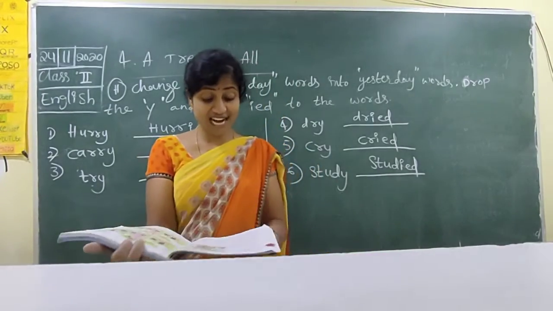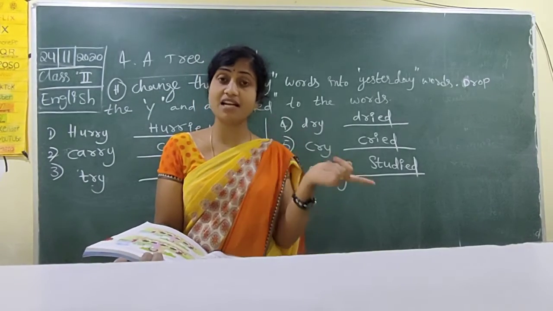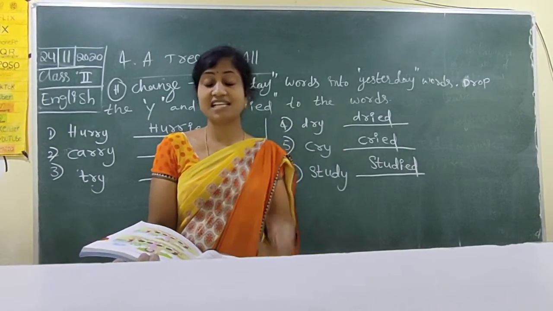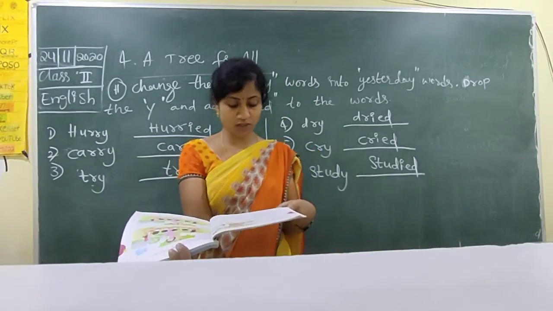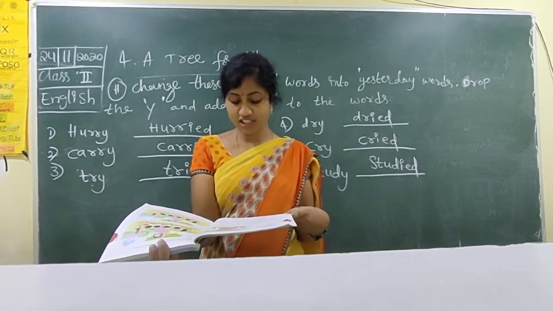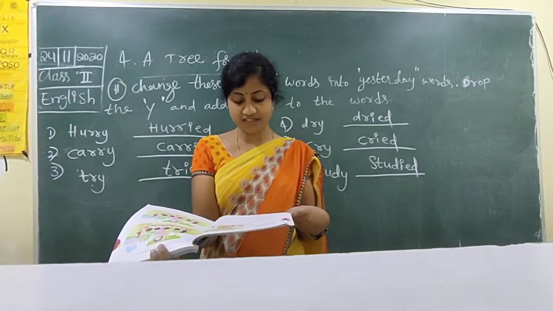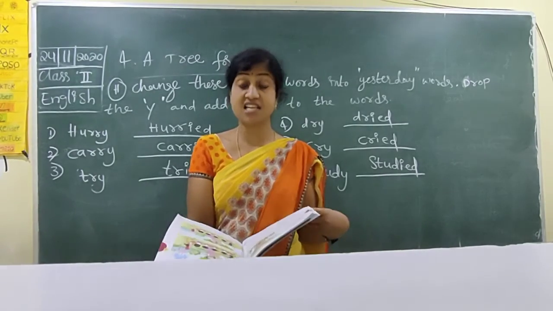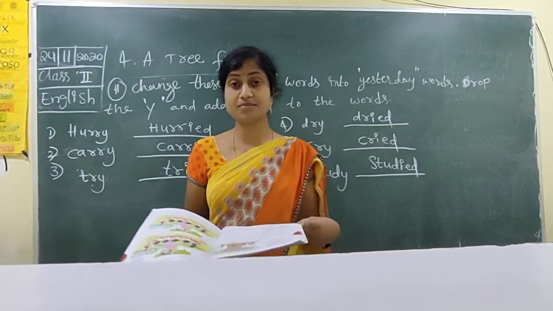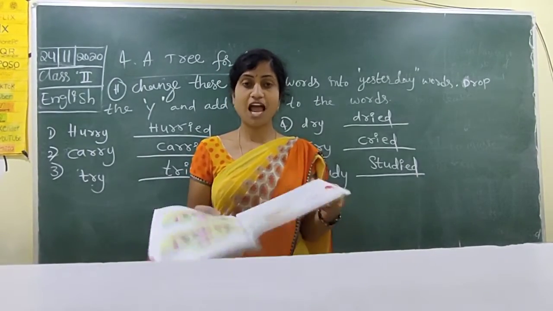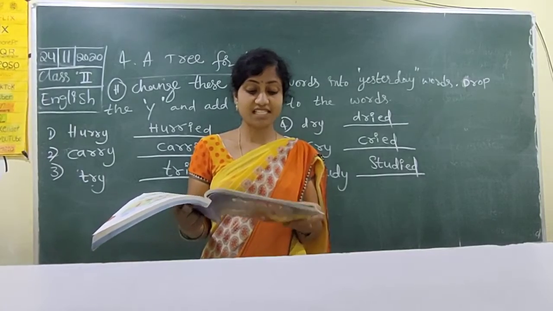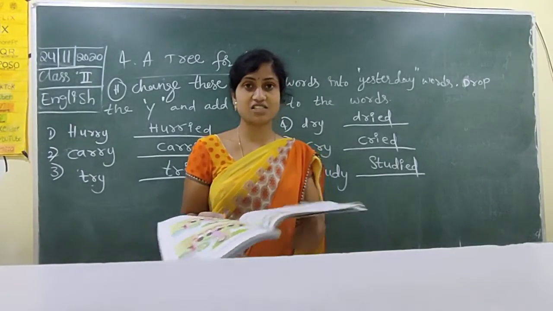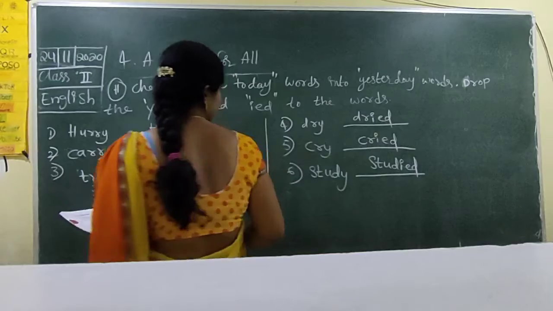Next, listen and speak. You have to improve your listening and speaking skills. This is given only for that purpose. Your teacher will read out some incomplete sentences. Tick the words that will complete the sentences. Some are incomplete and some are complete, so you have to tick the complete sentences only. Swings. You have to tick that swings.